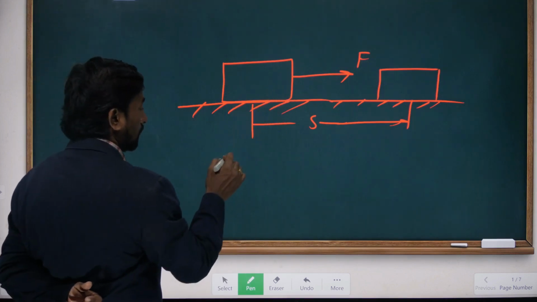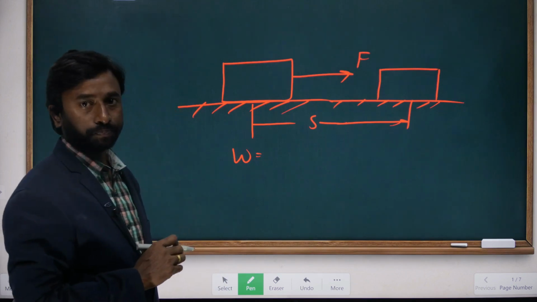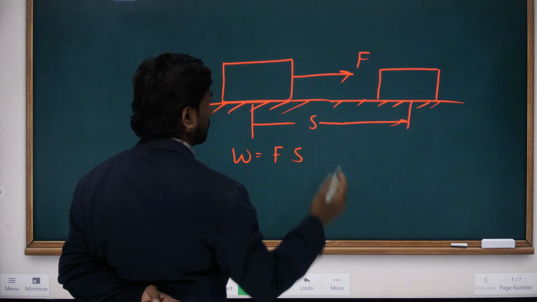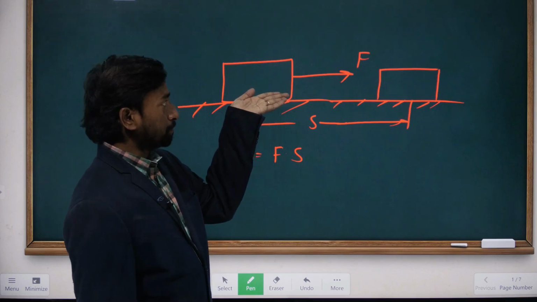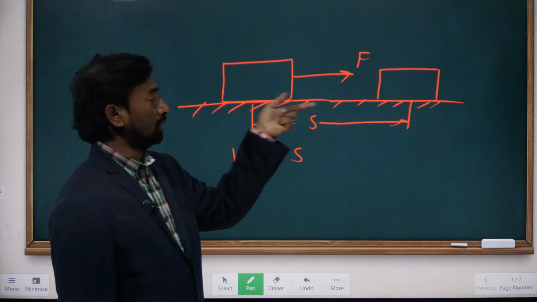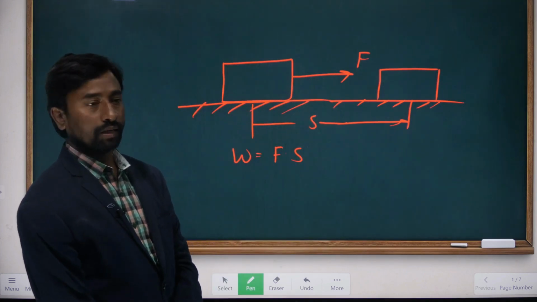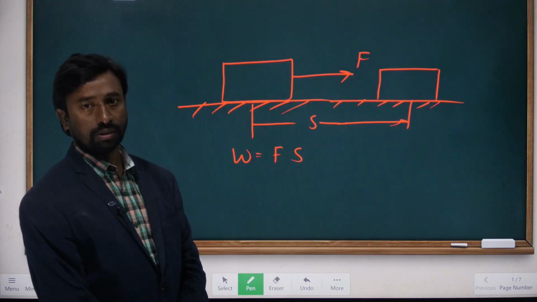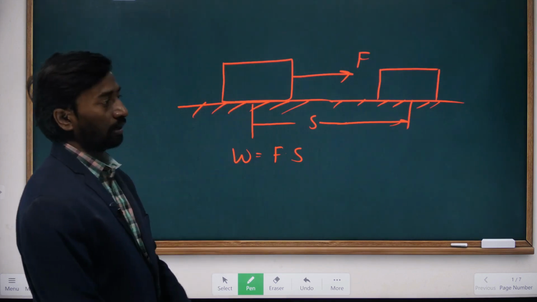Now, work done W can be given as the product of force and displacement. See here, the force is applied along the positive x-axis in one direction, and in the same direction the displacement also occurs. So we can say that work done is nothing but the product of force and displacement. So we have given the definition of work.